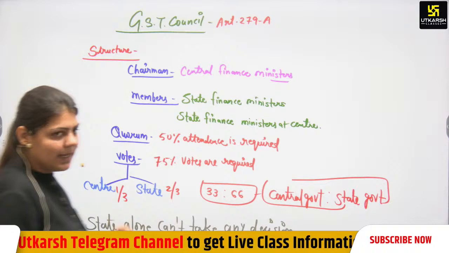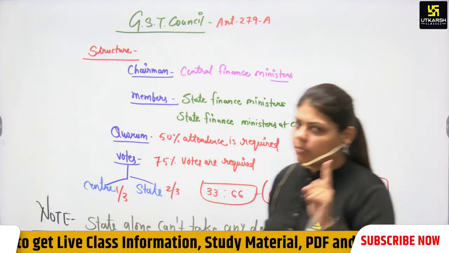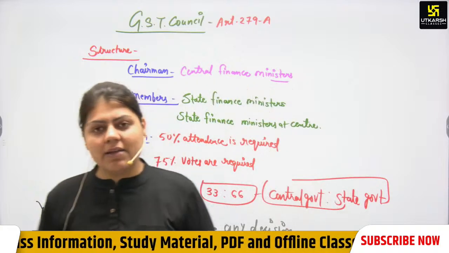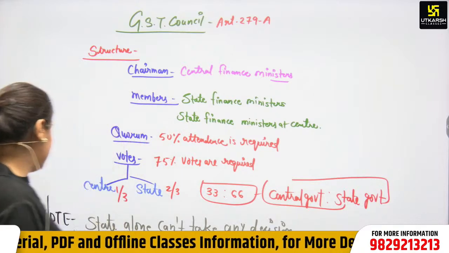State alone can't take any decision, and central government can't take any decision alone. They have both collaboration, and that is why we can say cooperative federalism. This is cooperative federalism. Is that clear to all of you?